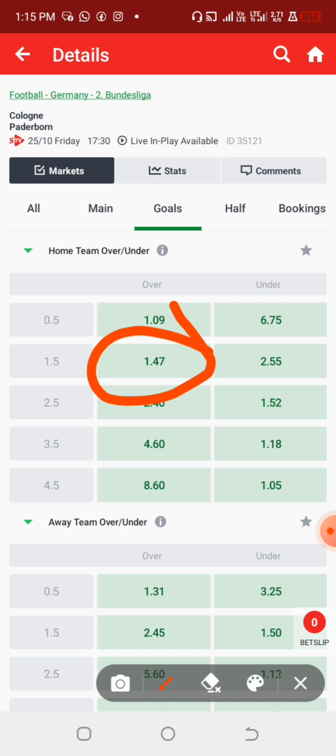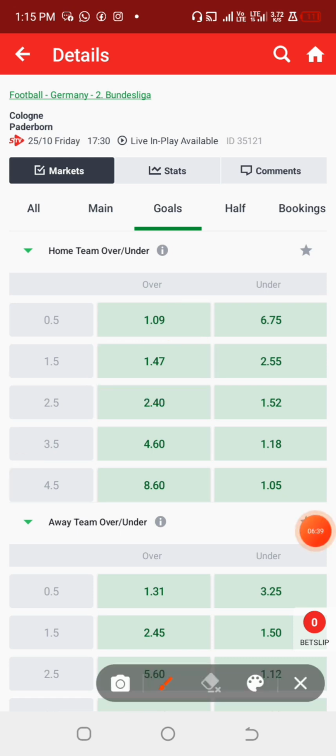because if we try to do the odd evaluation on this to calculate the odds, to know the kind of percentage and possible outcome that the bookmakers are expecting from this particular game as the home team over 1.5 goals, you will notice that the percentage will be around maybe 75% or 70%, and for me that percentage of 70 or 75 is not really good for me. At least any percentage that is around 80, 85 and above, I think they are good to go with whenever you want to predict your games on it.